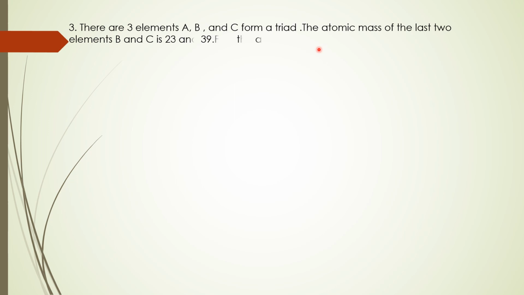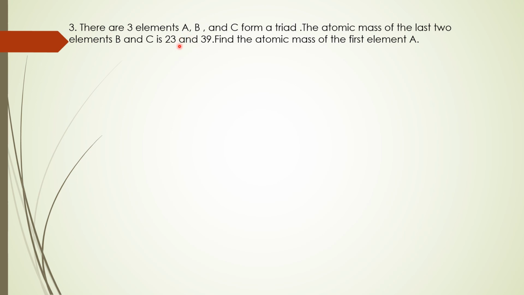We discussed the law of triads. What does the law say? The atomic mass of the middle element is the mean of the first and last element. Are you clear about that? So the atomic masses of B and C are given, and you are asked to find the atomic mass of the element A.